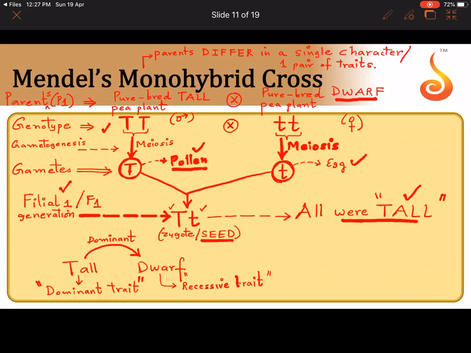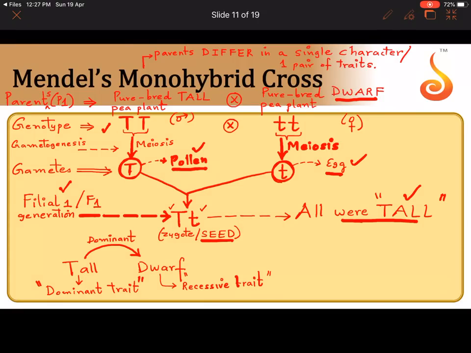The male parent here, in my scheme, I am assuming that the tall plant is male. It produced a pollen with one capital T allele. The female produced egg with one small t allele. When the pollen and the egg came together, the resulting zygote had capital T small t, which became a seed. He collected the seeds of F1 generation, sowed them. All of them were tall. So he was wondering, I took a tall and a dwarf plant. How come their offspring are all tall? That means tallness is dominant over dwarfness.